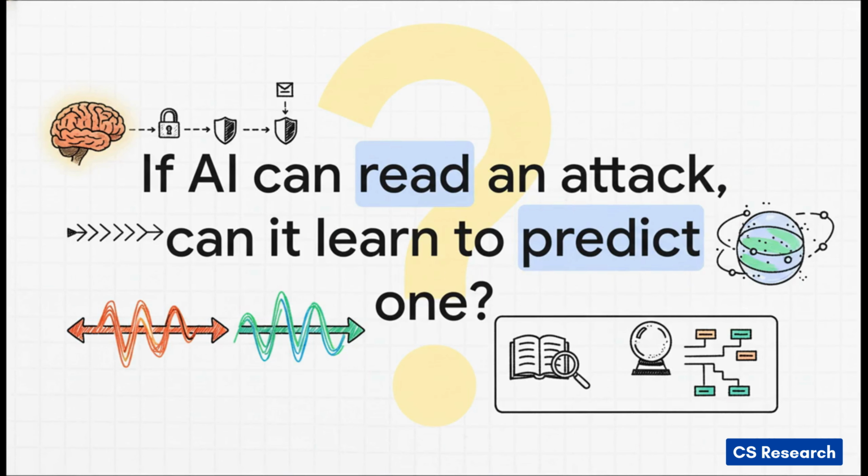Ultimately, this whole thing represents a fundamental shift in our thinking. It's about moving AI away from being just a simple reactive pattern matcher and moving it towards being an agent that can actually reason about the nature of a threat. This opens up some pretty incredible possibilities, which leaves us with a final question to ponder. If we can teach an AI to truly read and understand an attack today, how long is it until that same AI can learn to predict the next one?